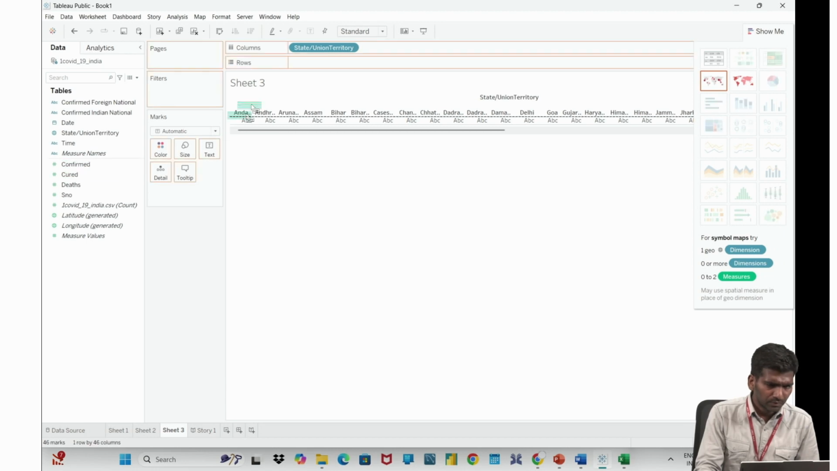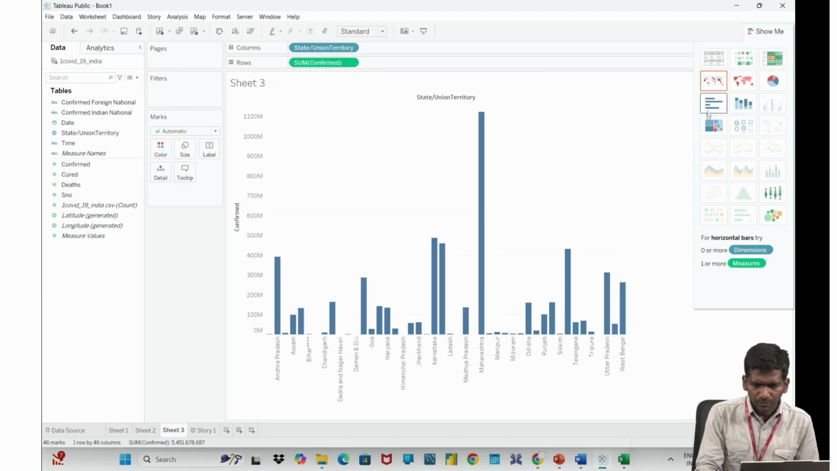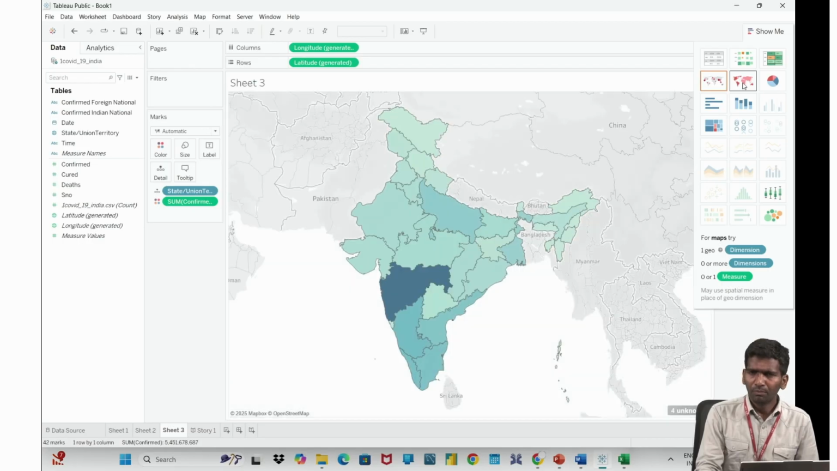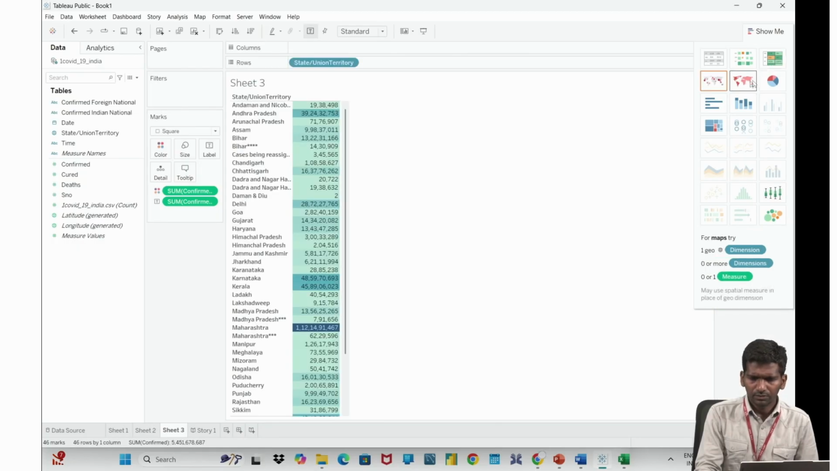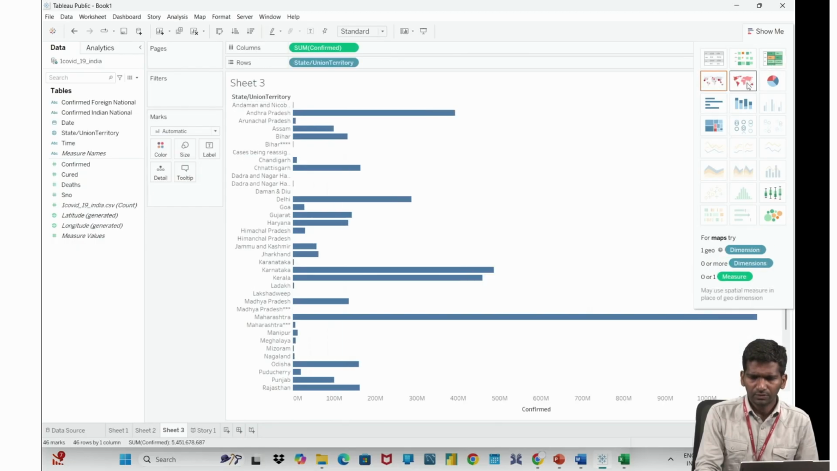So if I use one geographical and one measure, you can see some charts got highlighted. That means I can plot any of these charts. If I want to plot a map, I click map. If I want to plot a pie chart, I can click pie chart. You can click any of these charts. So right now I want to plot a map.